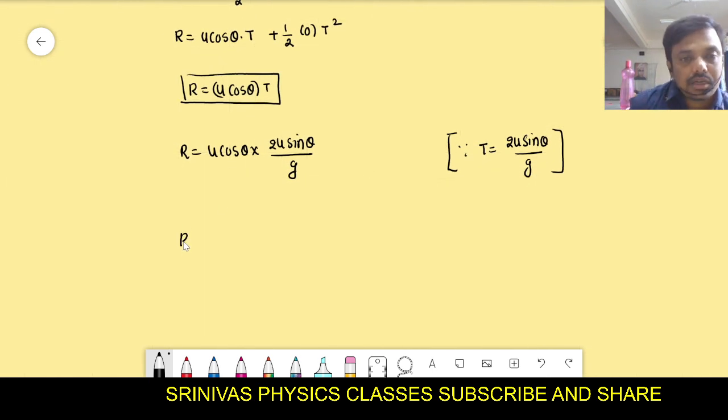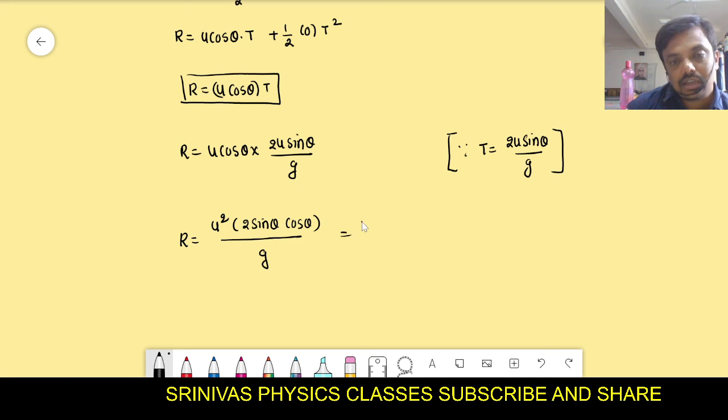What we have to do here, you see, is write u into u as u square, and the remaining we write as 2 sin theta cos theta, with g in the denominator. Finally we get u square into 2 sin theta cos theta by g, and 2 sin theta cos theta we write as sin 2 theta. Do you know this formula?